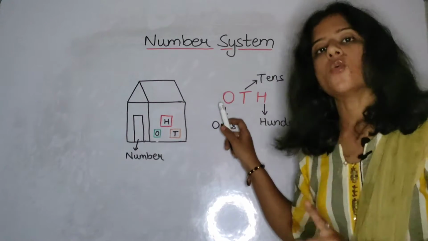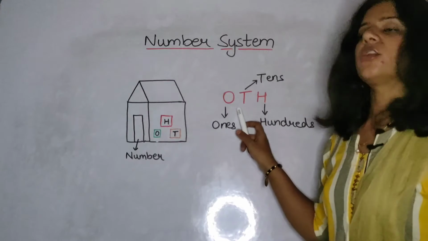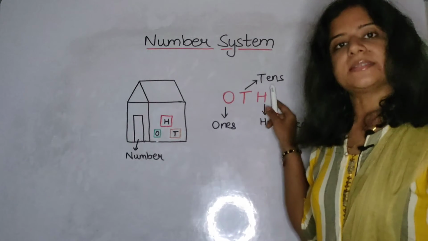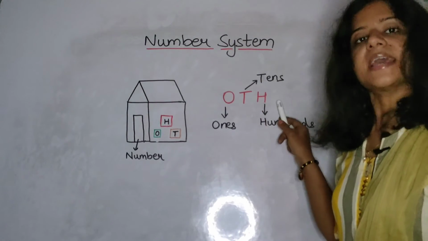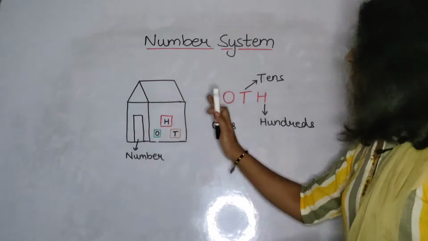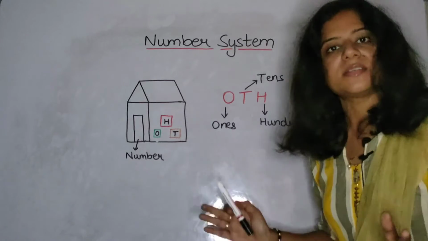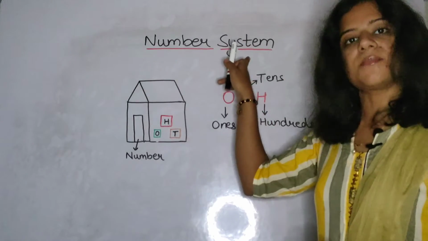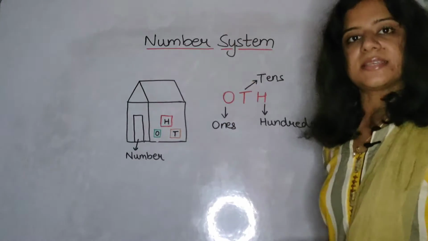On the first place O will come, that is ones. On the second place T will come, that is tens. And on the third place H will come, that is hundreds. Now remember this sequence always. Why is there a sequence? Because it's a system. Now these are the places.